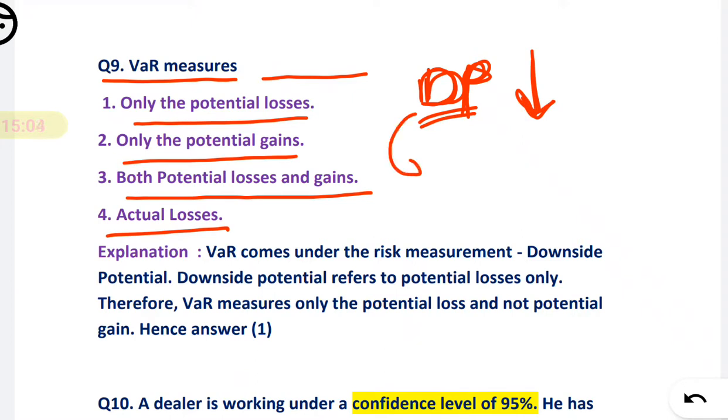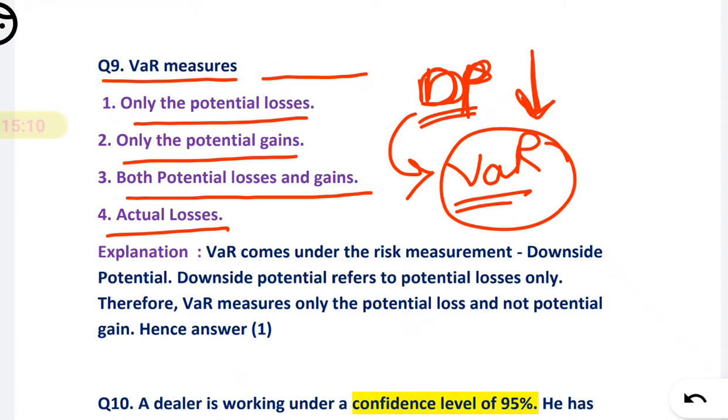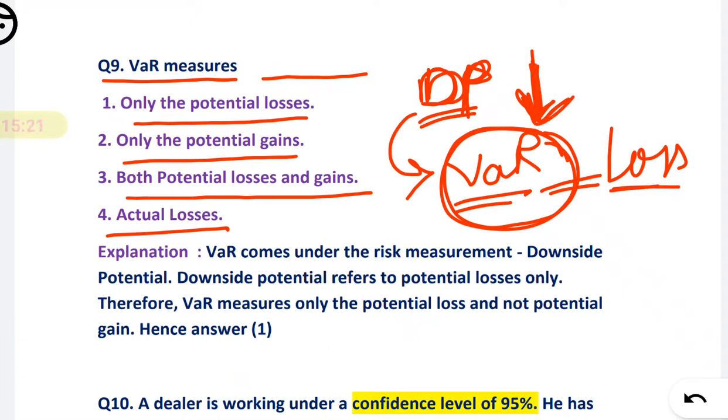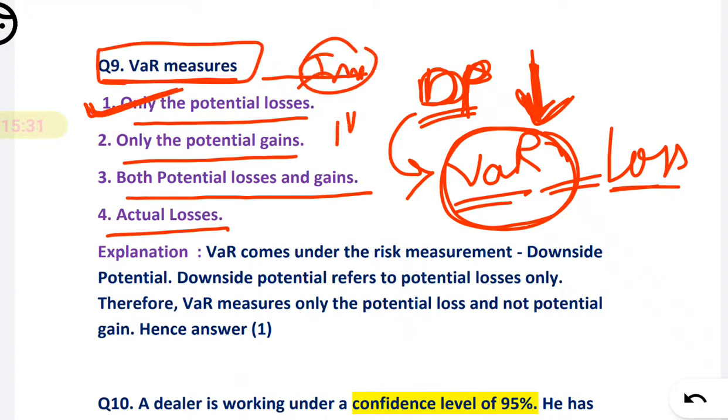To measure the downside potential, we use the VAR. So VAR should consider only the losses, because we have to consider the downside potential. So only the potential losses are considered by the VAR. It is an important and easy question for 1 mark.